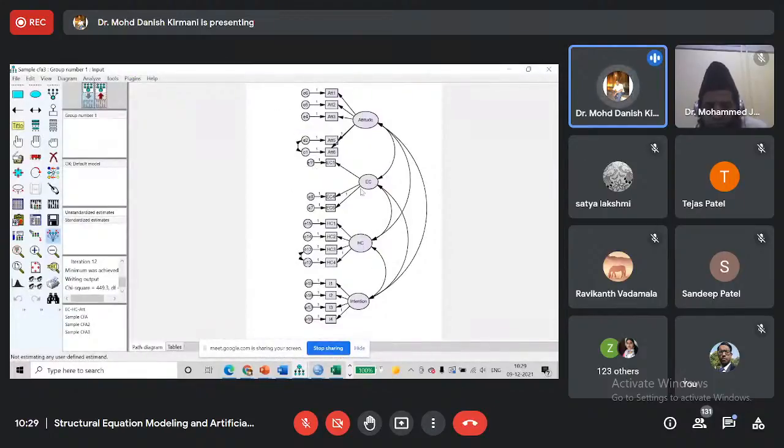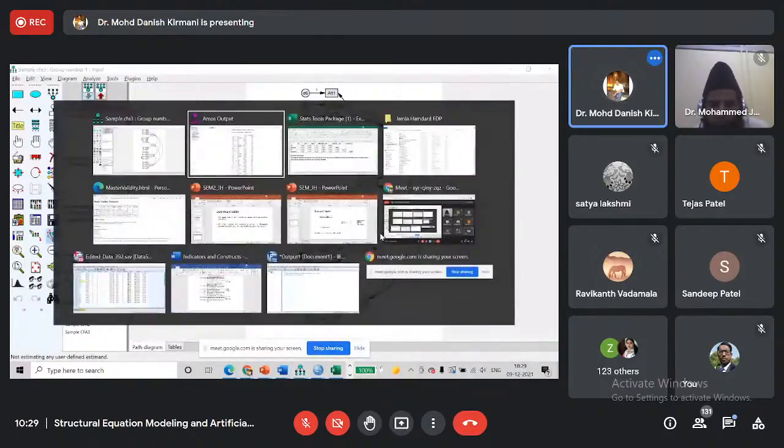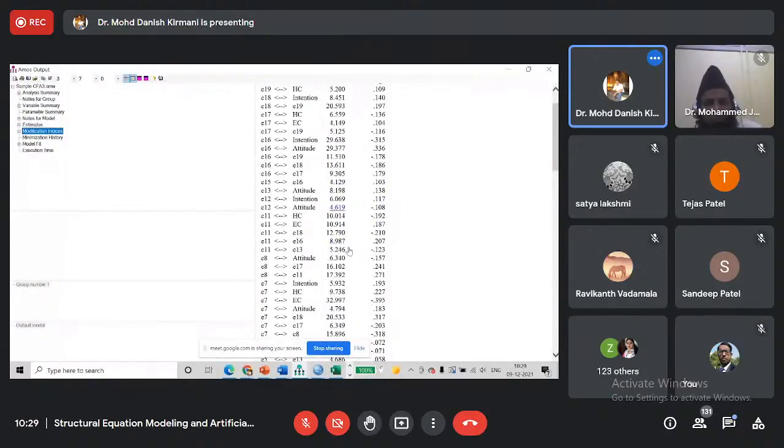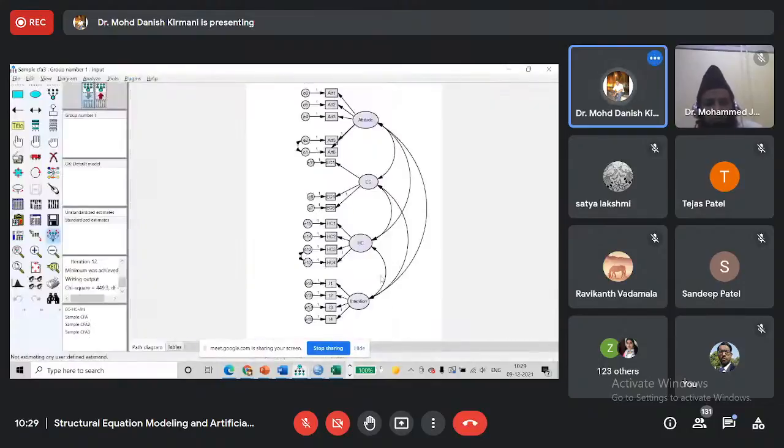The error terms in EC are 11, 8, 7. 3 error terms we have. Eight and 11. Yes, 8 and 11, we can add a covariance here and we will run it here.